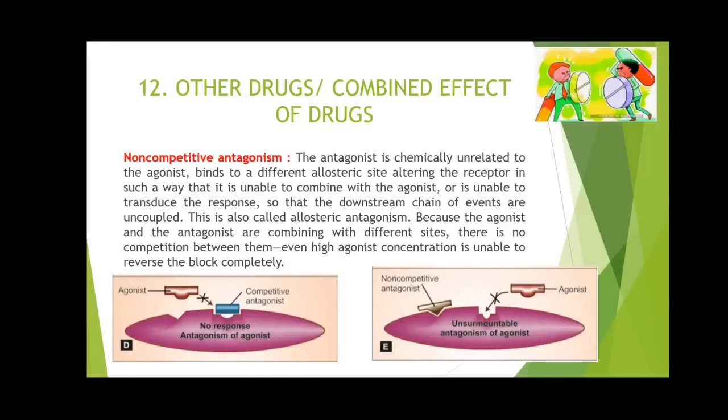But in case of non-competitive antagonism, even if you increase the concentration of agonist 10 times, 50 times or even 100 times, it will fail to produce activation of the receptor, because the non-competitive antagonist has destroyed the receptor. So these are the two major differences between competitive and non-competitive antagonism.